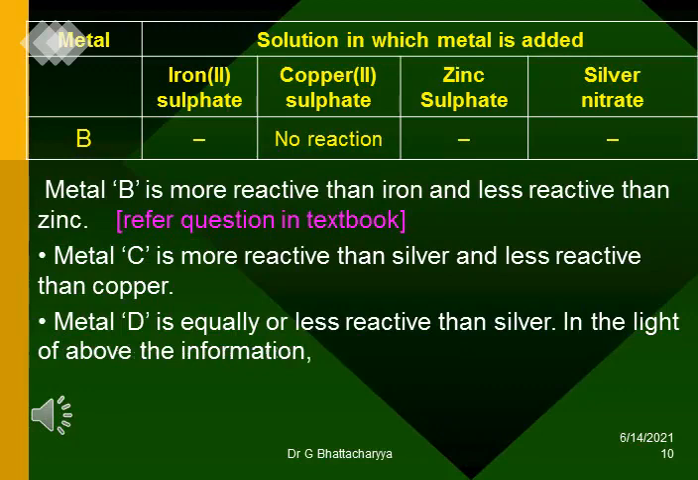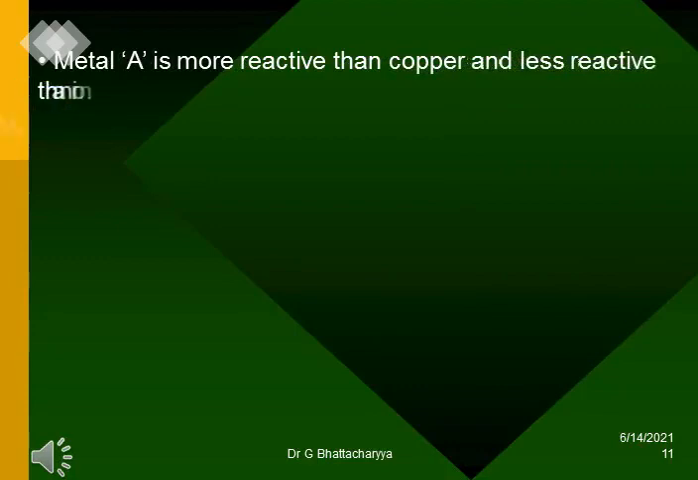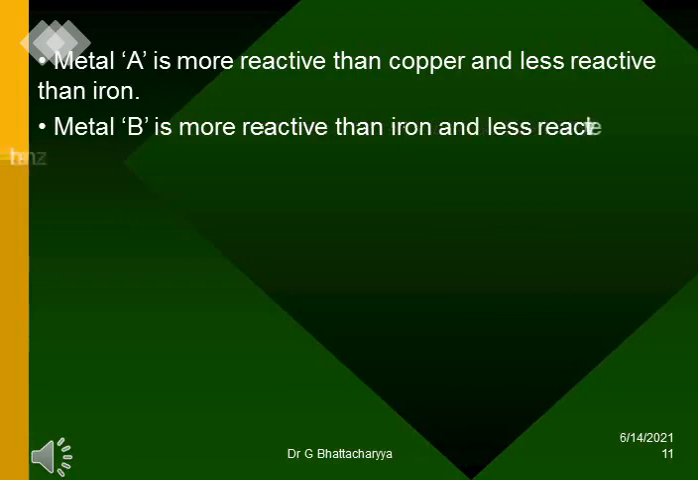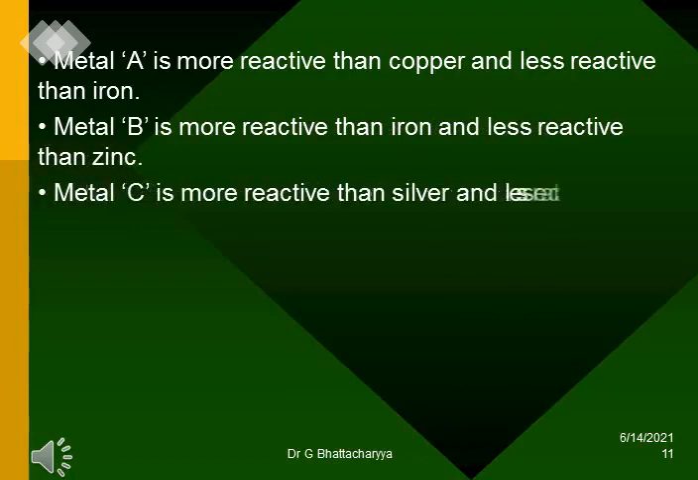Metal B is more reactive than iron and less reactive than zinc. Refer question in textbook. Metal C is more reactive than silver and less reactive than copper. Metal D is equally or less reactive than silver. In the light of the above information, metal A is more reactive than copper and less reactive than iron. Metal B is more reactive than iron and less reactive than zinc. Metal C is more reactive than silver and less reactive than copper. Metal D is equally or less reactive than silver. In the light of the above information,